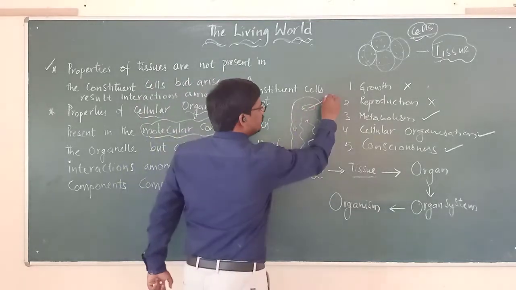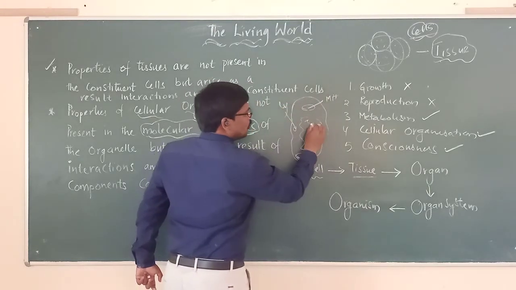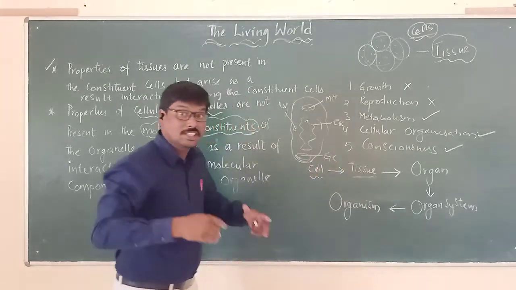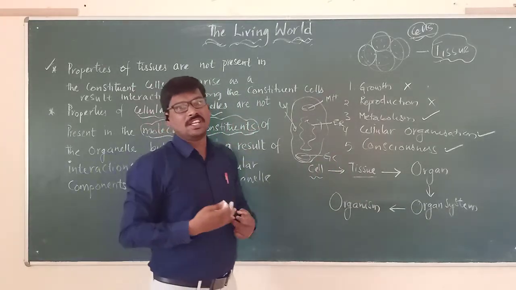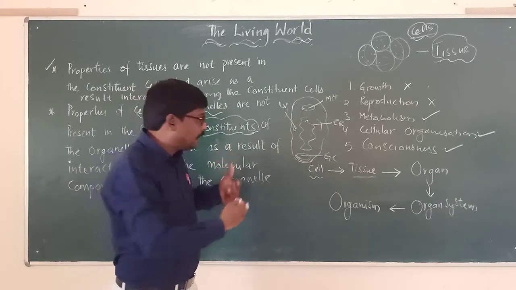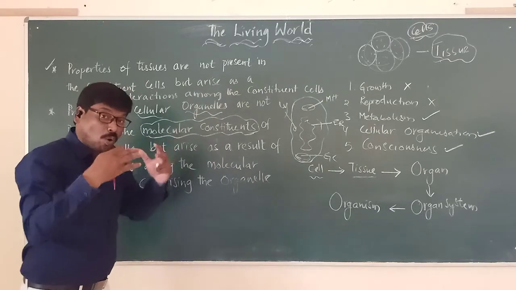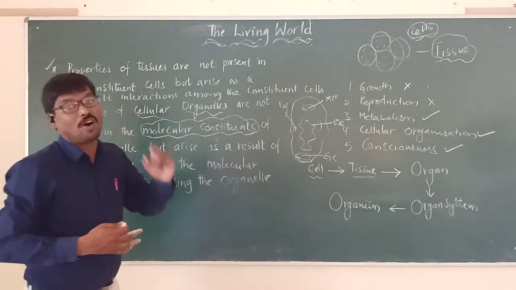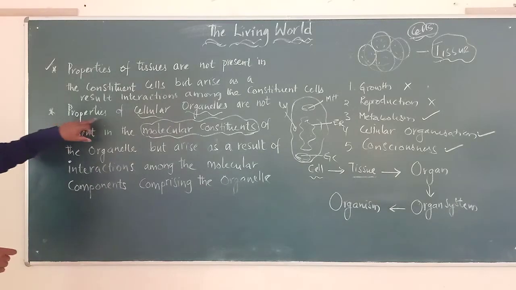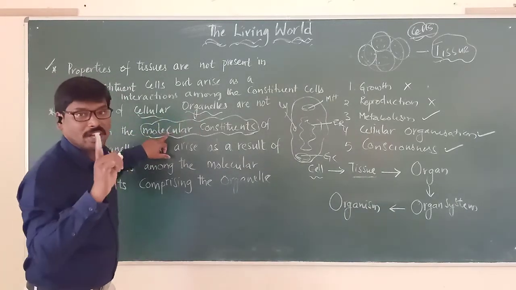So I said that there are different cell organelles: mitochondria, lysosomes, endoplasmic reticulum, Golgi complex. These are all interacting with each other. They are communicating with each other. Only through interaction with each other can they bring about the whole properties of the cell organelle. Now see here, properties of cellular organelles are not present in the molecular constituents.